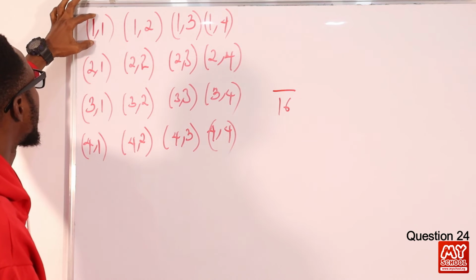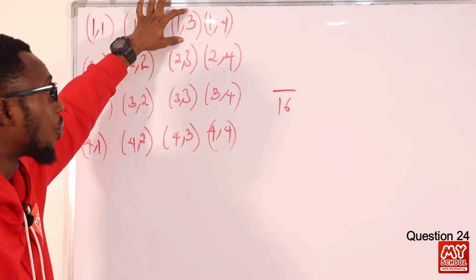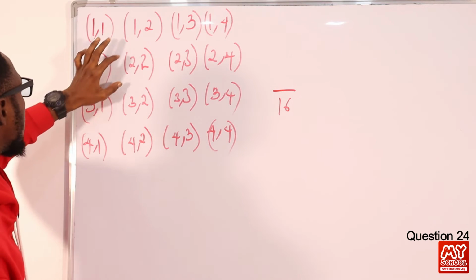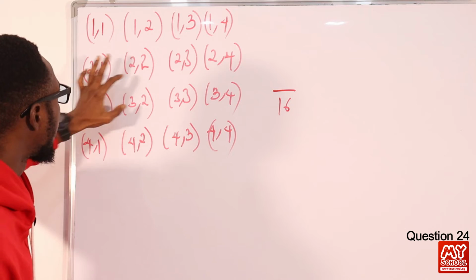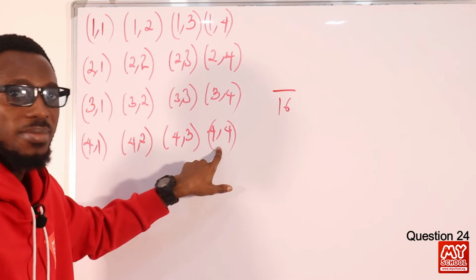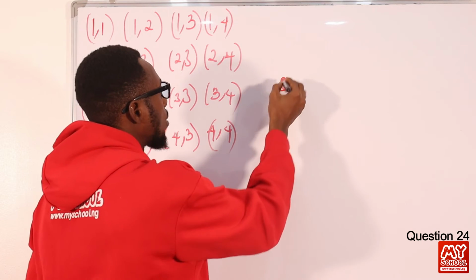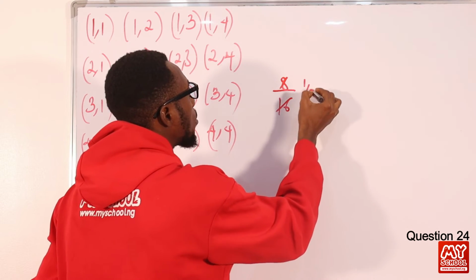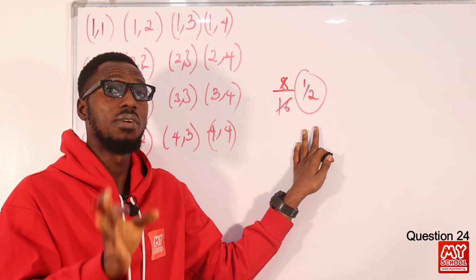So this is 1, this is 2, 1 plus 3, that is 4. This is 2, this is 3, this is 4, and this is 5, this is 6, this is 7, this is 8. The possible combos that will amount to even, that is 8. So 8 here, 16 total. Based on this condition, we can take our solution as 1 over 2.